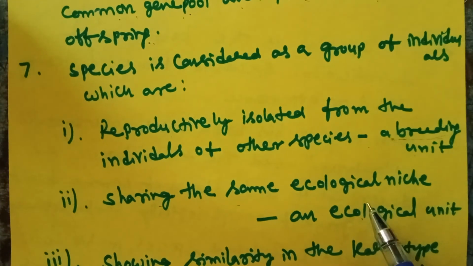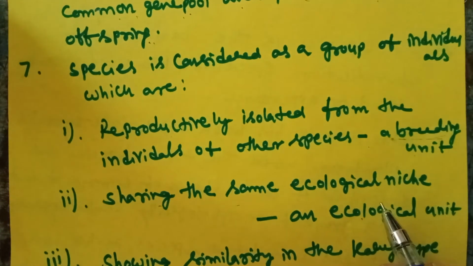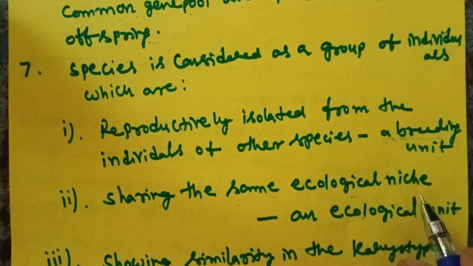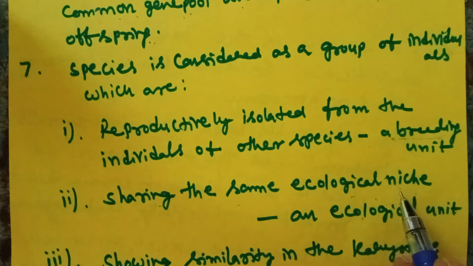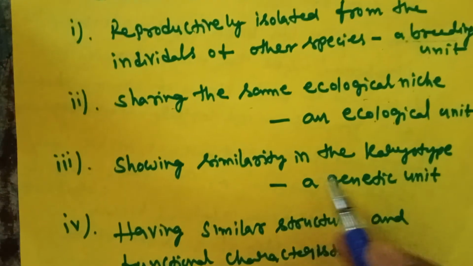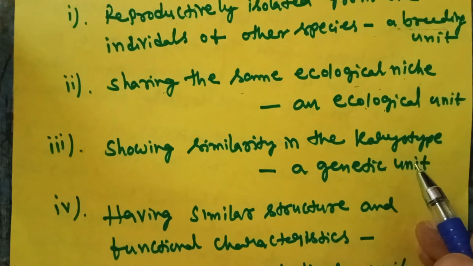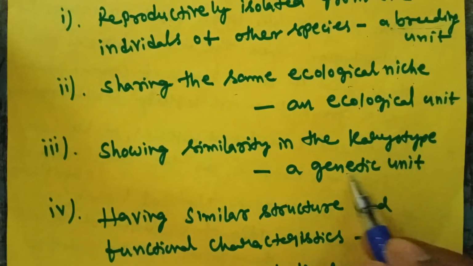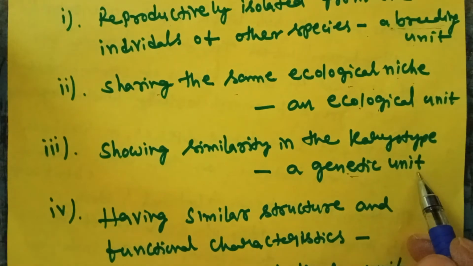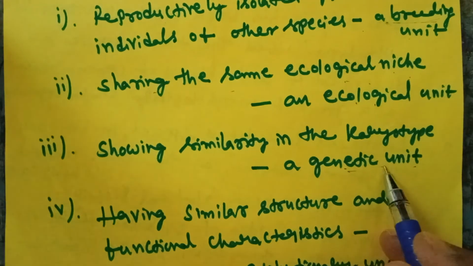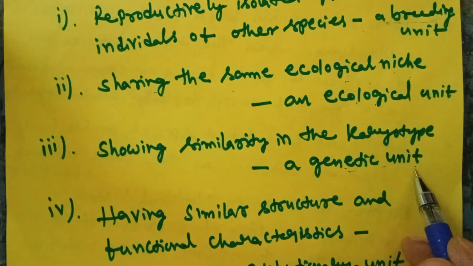A group of species living in an aquatic or terrestrial habitat, freshwater or marine water, is the ecological niche, the address where they live. That is called an ecological unit. They show similarity in the karyotype. In the karyotype, a group of species shows the same genotype, a genetic unit. In the same group of animals, different types of chromosomes are not present, but the same genetic unit is present.